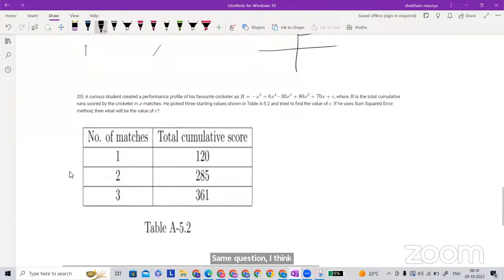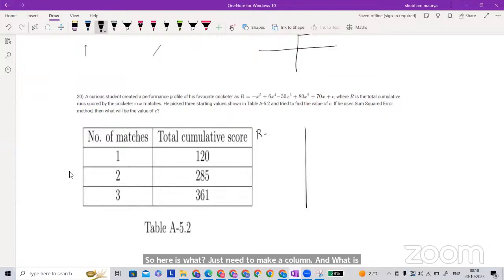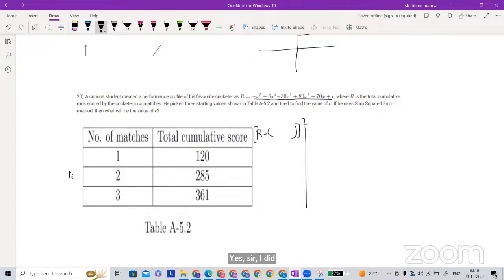So here you just need to make a column. What is R? R is cumulative, no? So R minus this expression, this bigger expression, and what is going to be this one, R minus this, and finally do the square, correct? Yes, sir, I did that, but the value is coming wrong, not -2. I will suggest you, because you have to do lots of calculation. So are you getting what is needed? Then I think you are getting what needs to be done in this problem.